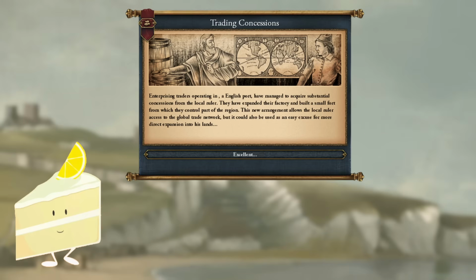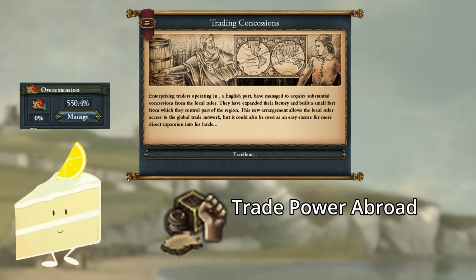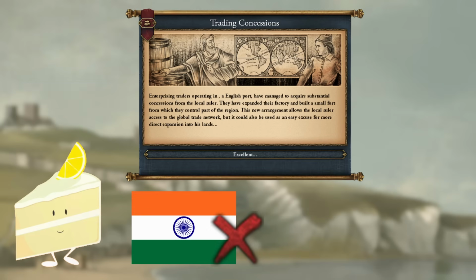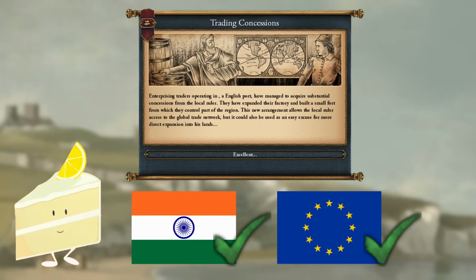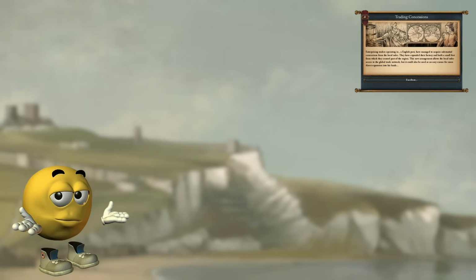I couldn't even enjoy the slightly increased trade power in India I now technically possessed, because 550% overextension reduces my trade power abroad by a small-ish percentage known as 5,500%, meaning that my trade company went from 0 trade power before to 0 trade power now. And I wasn't invading India anyway, not yet. I was busy with Europe for now, and India was going to be done when I was done with Europe. So from a purely gameplay point of view, the event was useless.